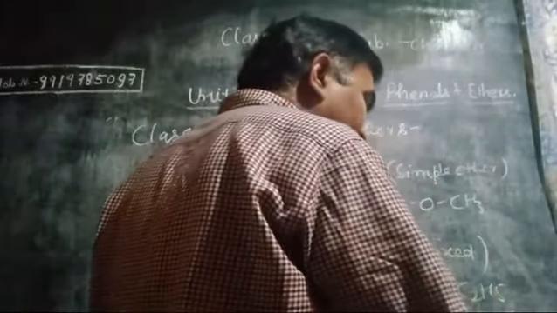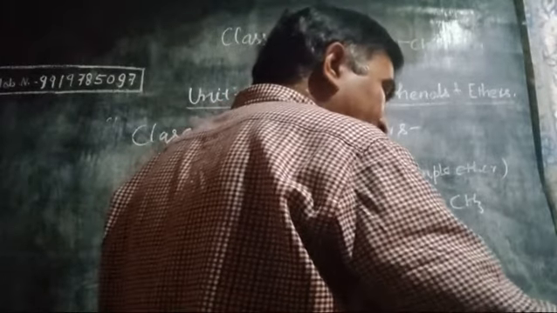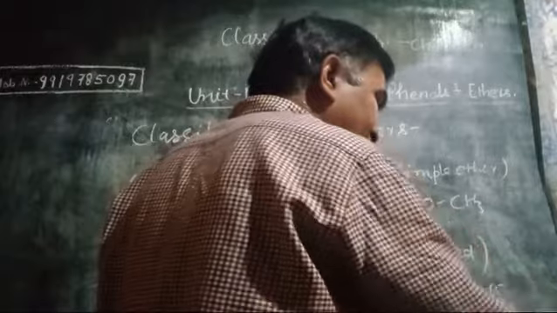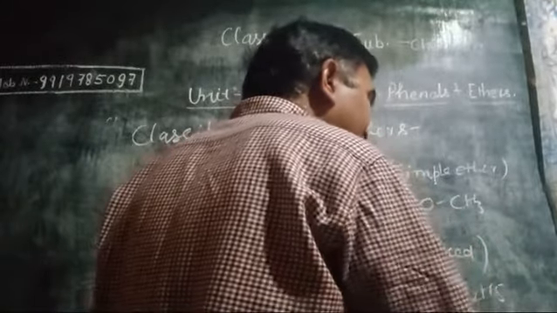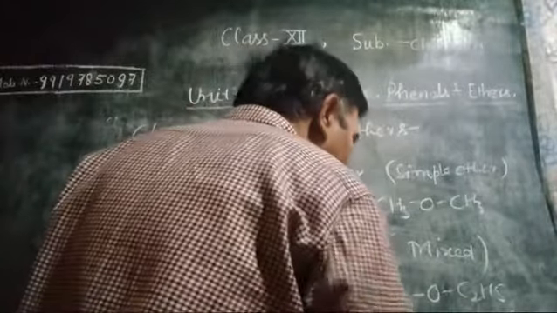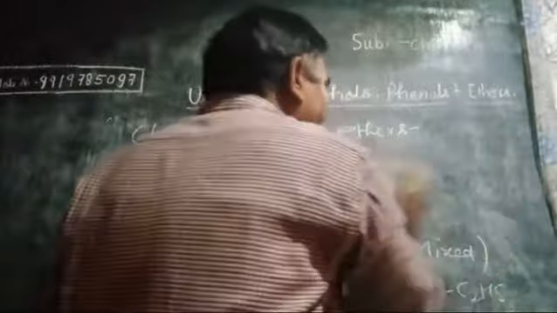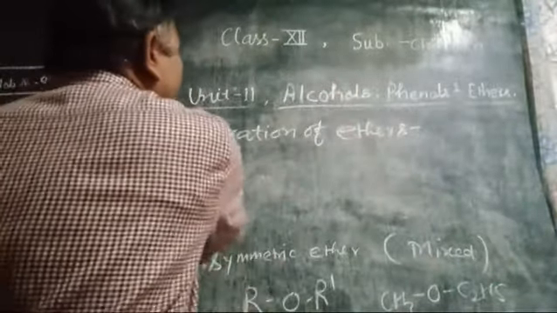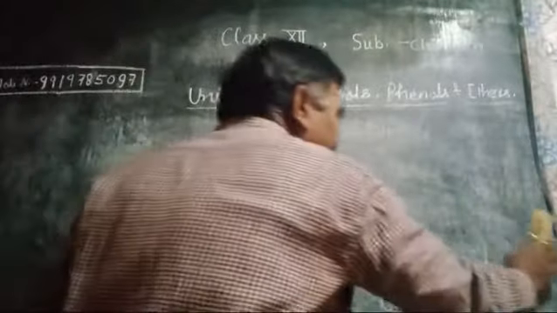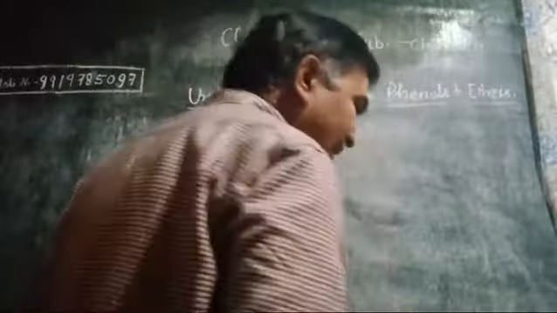Now, about nomenclature of alcohols, I have already told about all the rules applied for nomenclature in the previous unit, that is haloalkane and haloarene. On the same rules, names of organic compounds are written, whether they are ether, alcohol, haloalkane, carboxylic acid, or any group.